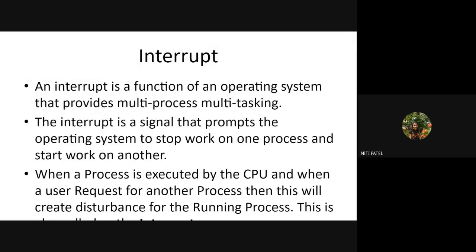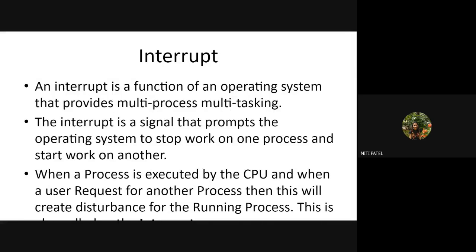Once you complete that, you can go back to program number 2 and continue its execution. So an interrupt is nothing but a signal which tells the processor to stop the current work and come back to do either the previous work or some other new work, depending upon the priority.